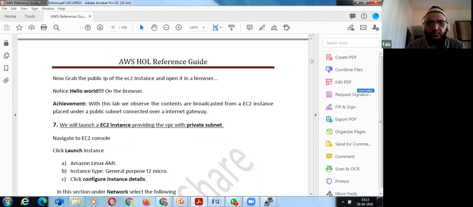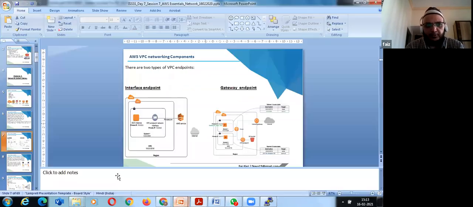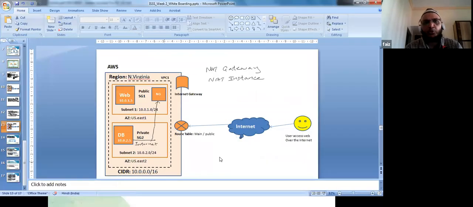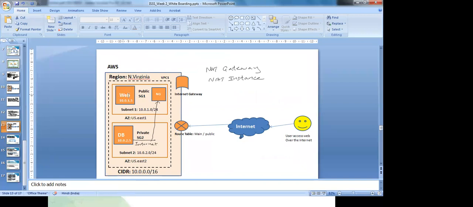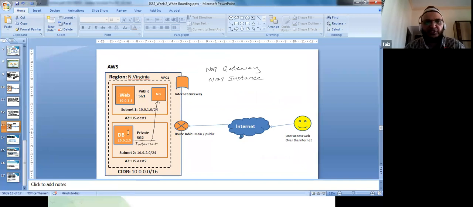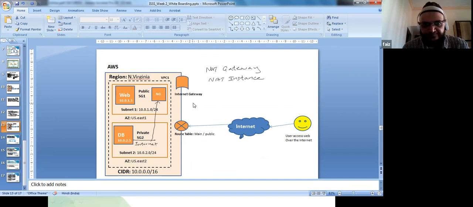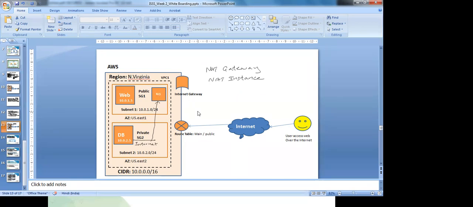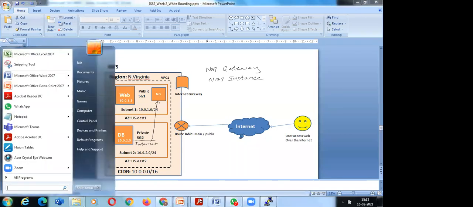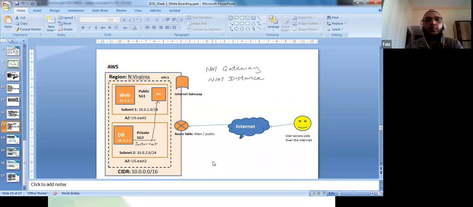Say this thing that I showed you over here. Instead of a Linux instance, you have a Windows instance, a Windows environment. A similar concept will be there. So it can be NAT gateway, NAT instance, and Elastic IP, Elastic load balancer.